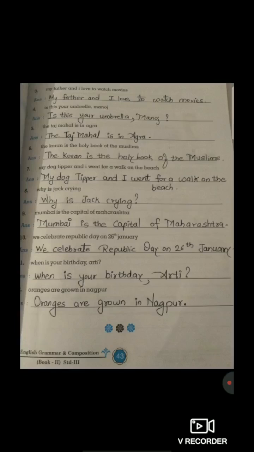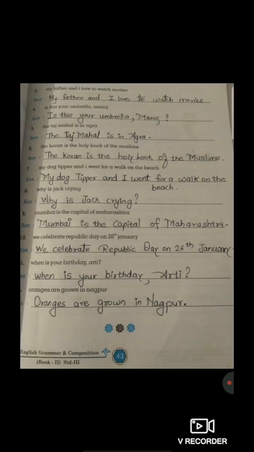Now come to the very first one here, the third one. My father and I love to watch movies. Here again the first alphabet M is written small. We have to write it in a capital letter. M-Y, my. So students, can you see the M? It is written small. In the answer, we have to write the alphabet M in a capital letter. My father and I. If you see the alphabet I, it is written small. But whenever the alphabet I is there, we have to write it in a capital letter.